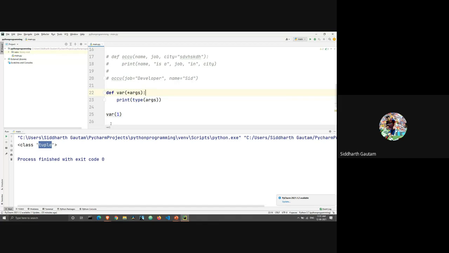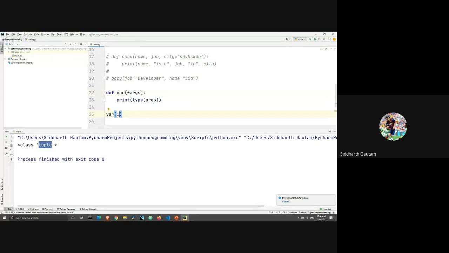Your question is very good. In fact, I really like that question, which is why is it that this is just an integer, and if I enter a comma here, only then it will turn into a tuple. What's happening here is, instead of printing the type of the variable in the statement where we are calling the function, it's printing the type of the argument after its conversion, and it's converting because it is a variable length argument.